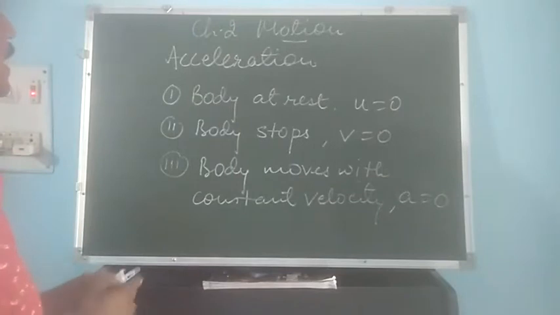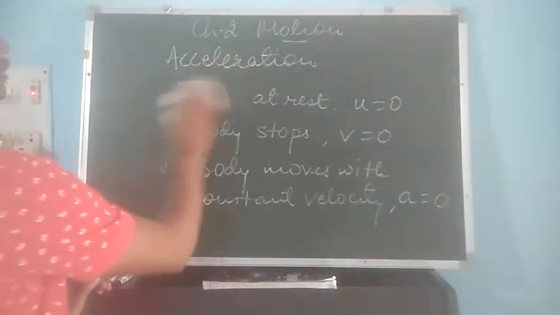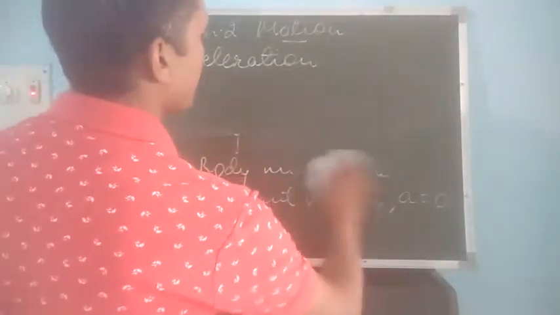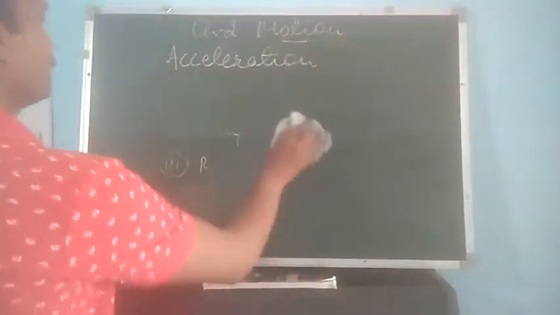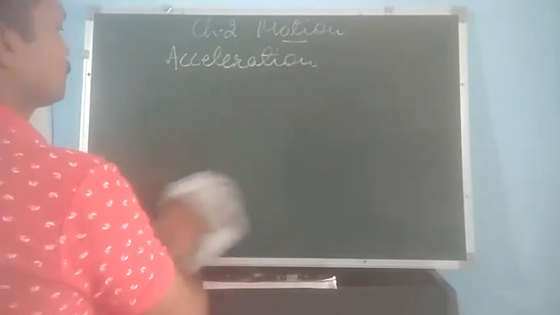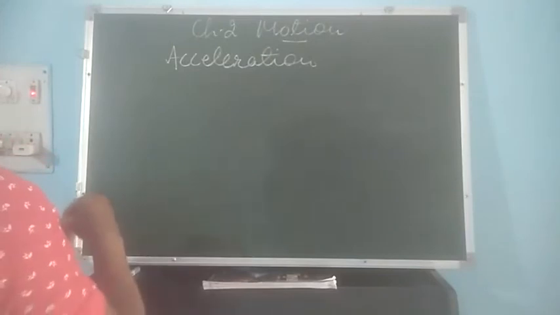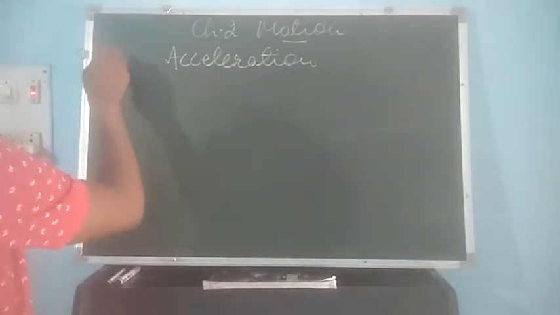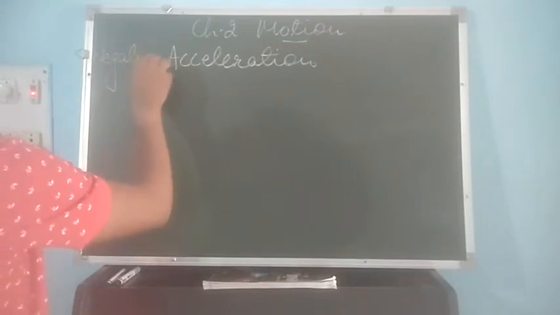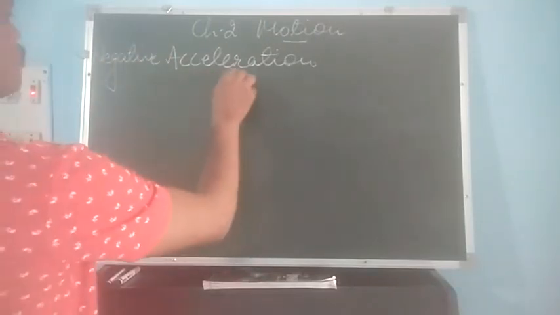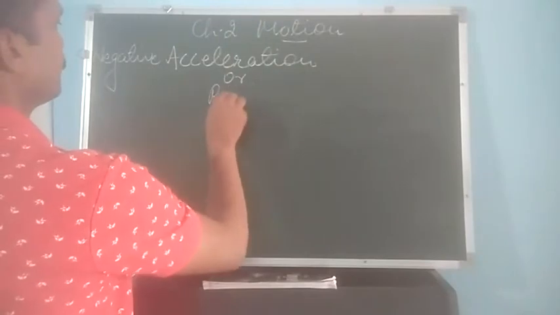Now coming to negative acceleration, which is also called retardation.